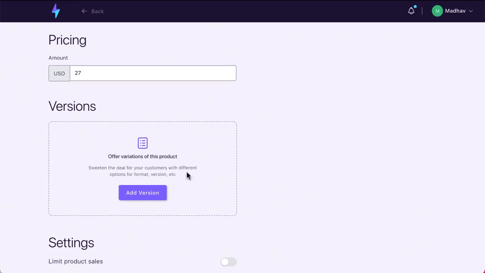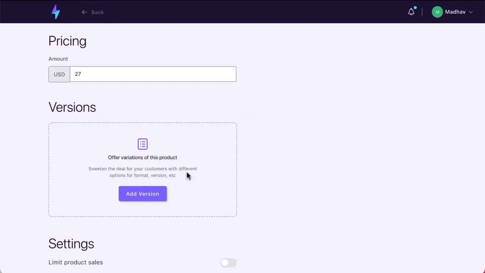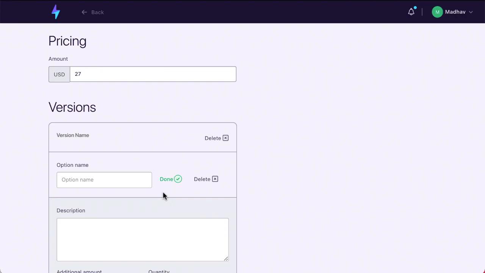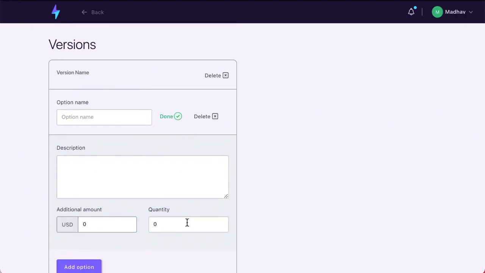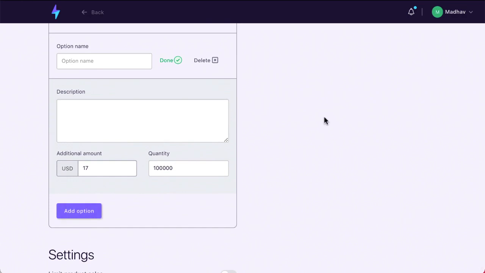Now you can also put variations in it. So, if you have variants of this product, you can add those versions here as well. For example, if you have a smaller version of the same digital course you're selling, you can provide that over here and add that as an option. Let's say you're selling that for $17 and not for $27, and quantity is, I don't know, 1 million. So you can add this option right here.